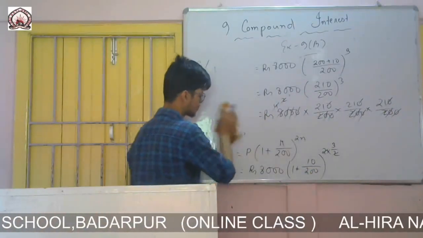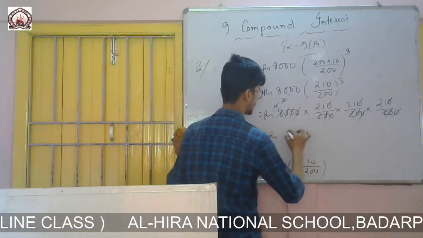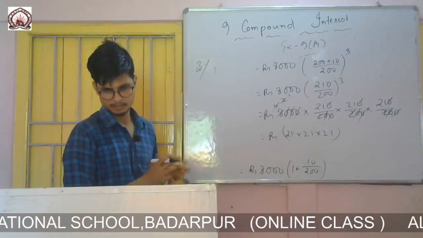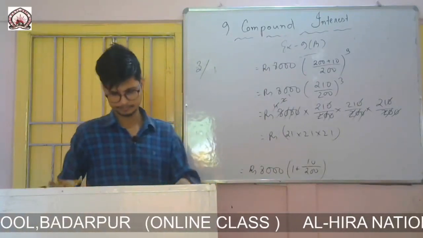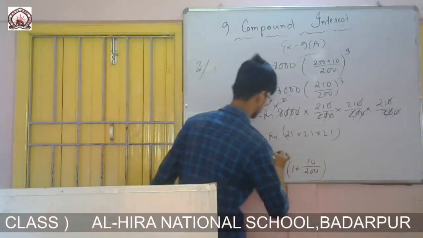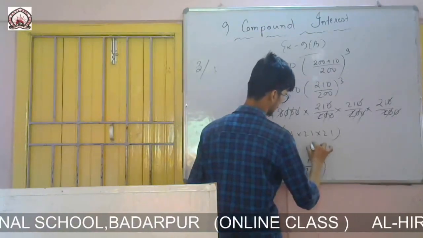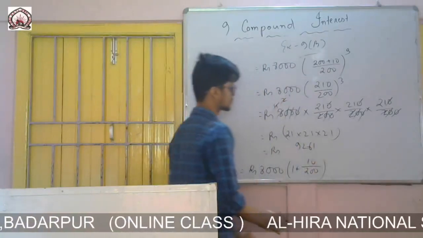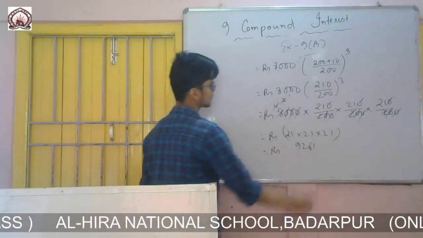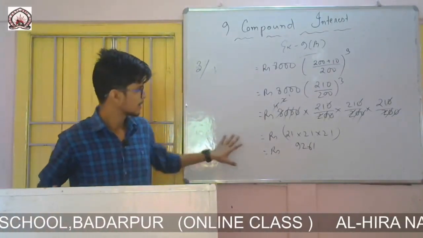That means rupees 21 into 21 into 21. 21 cube is 9261. Simply multiply and you will get 9261.